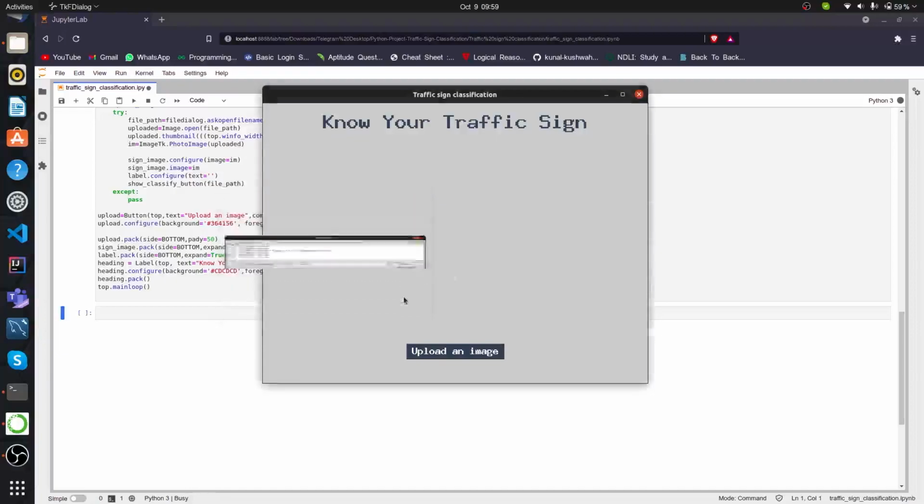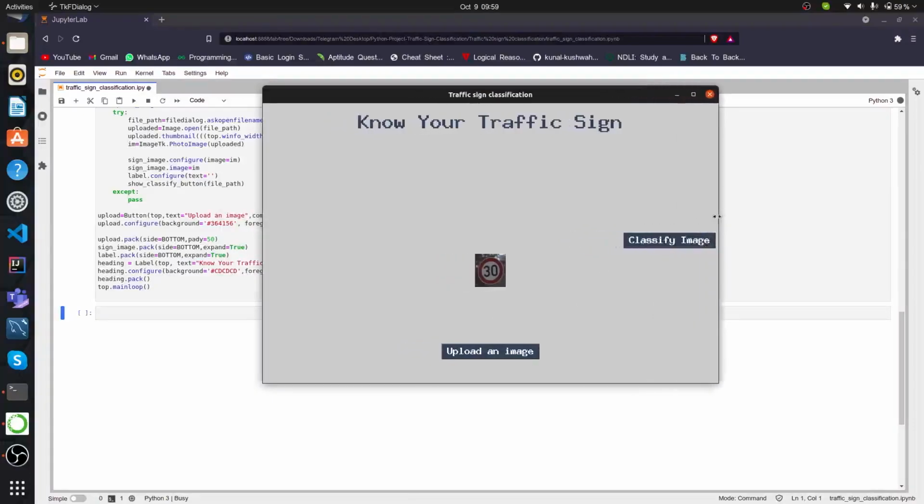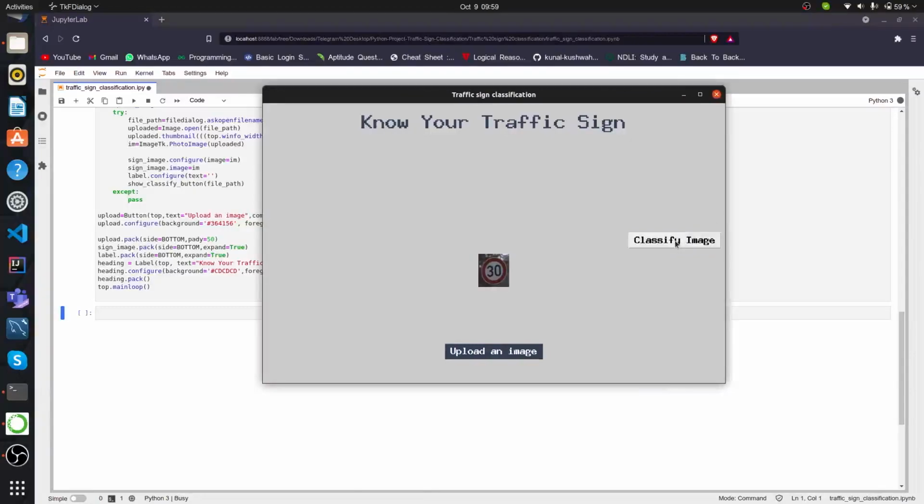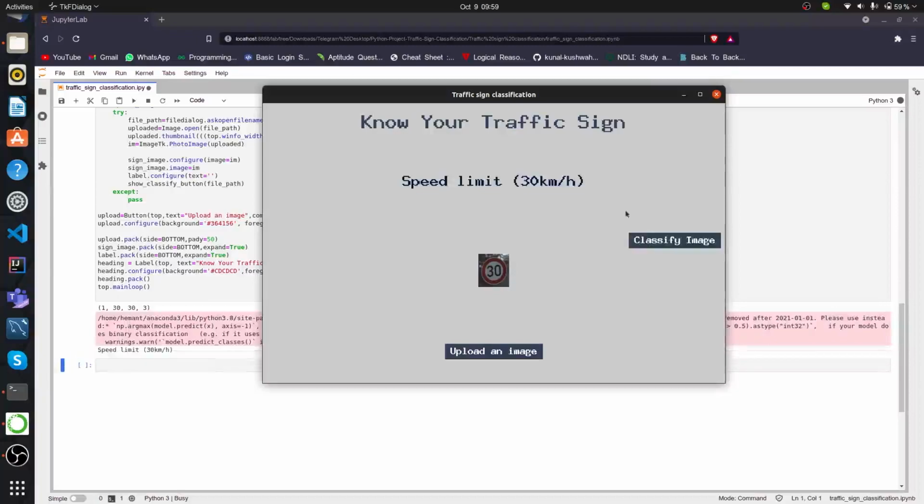First of all, let's open the first image. It shows 30 something. It's a small image because we have that small. So now there is another button, Classify Image. If we click it, then we will get the info about the image. There it is. Speed limit 30 km/h, which is actually correct.